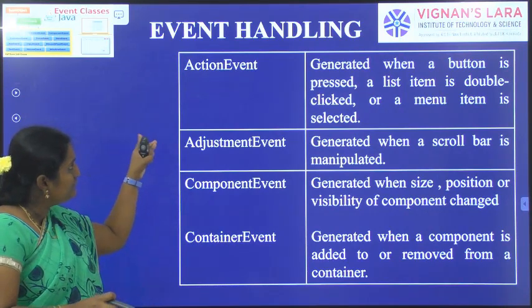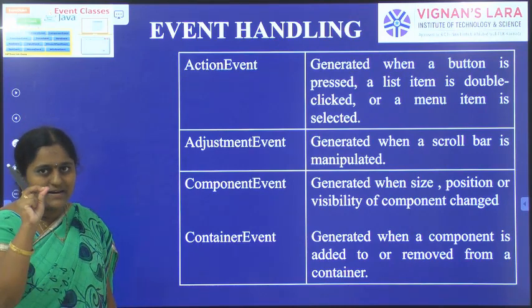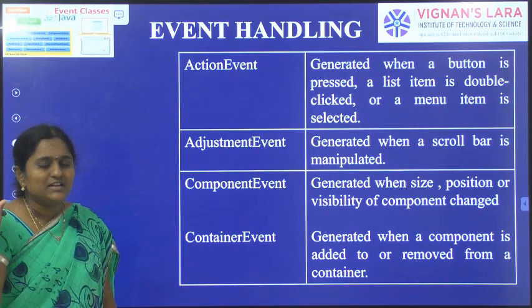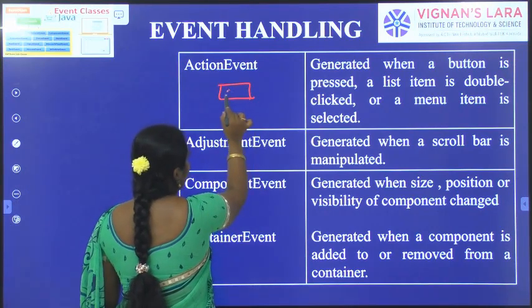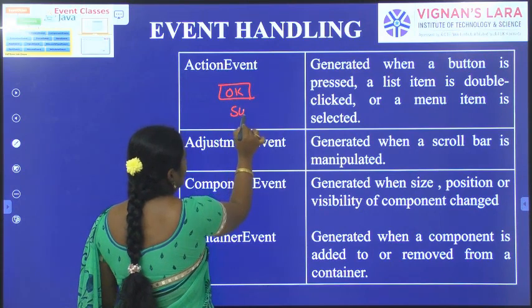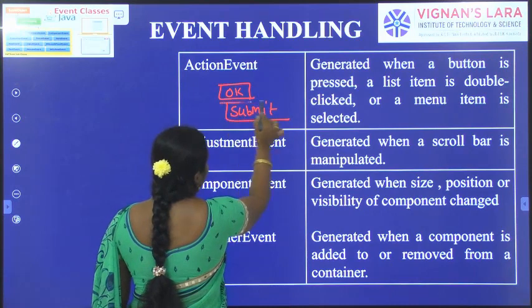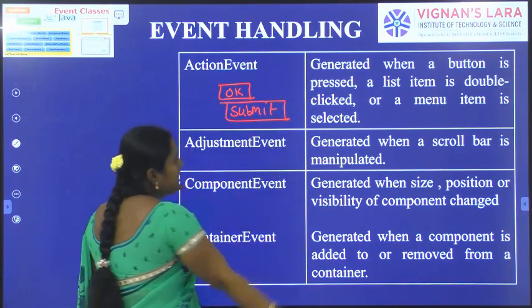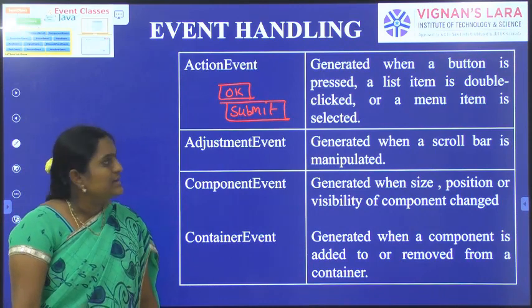Each time a button is pressed, an action event could be generated. Suppose I am going to press an OK button, or I am going to press a submit button. Whenever the user performs any one of these actions, an action event is generated.